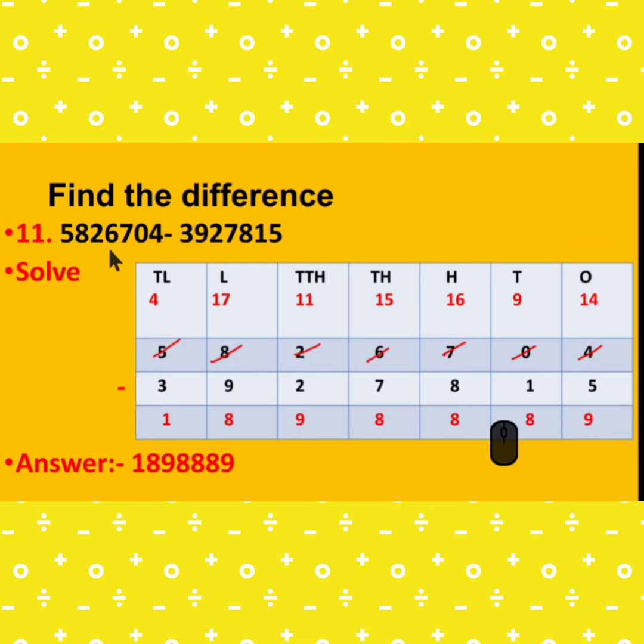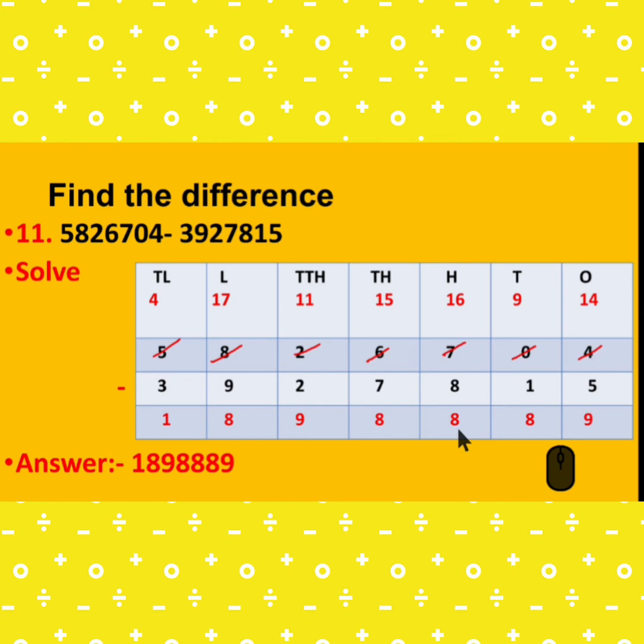11th: 58 lakh 26,704 minus 39 lakh 27,815. So here 4 minus 5 is not possible, so we take the borrow from the tens place, but there is 0, so this 7 gives the borrow first to 10, so it becomes 10, and then 10 gives the borrow there, so it is 14, this is 9, and it becomes 6. 14 minus 5 is 9, 9 minus 1 is 8.